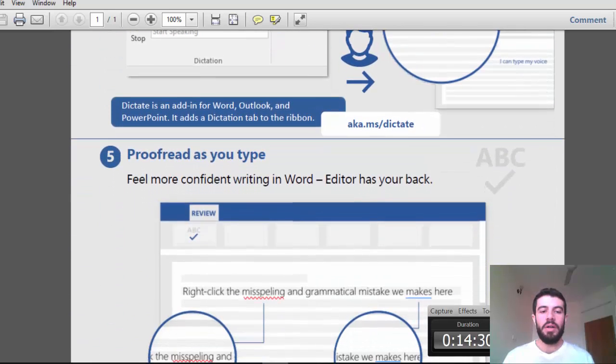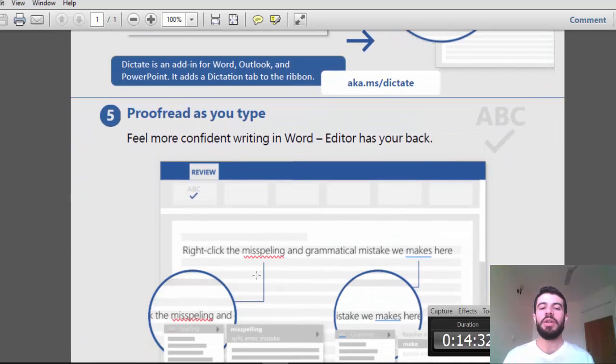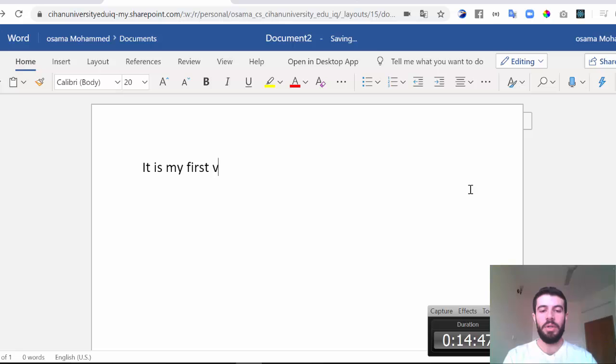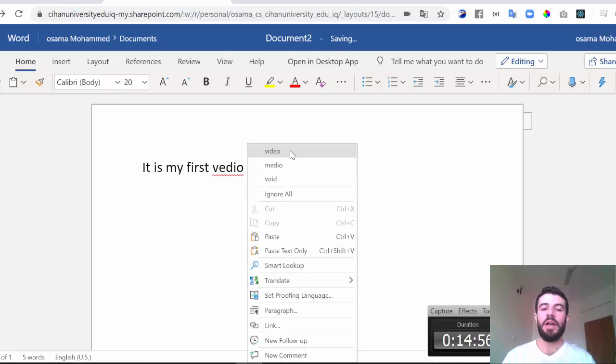Also, we have another feature, proofread as you type. It also exists in the Word, in the normal Word, in the desktop version. You can see, for example, I want to write video like this. So you can see I have an error. I'll just right click and video.